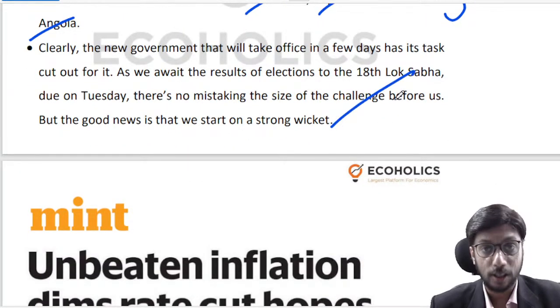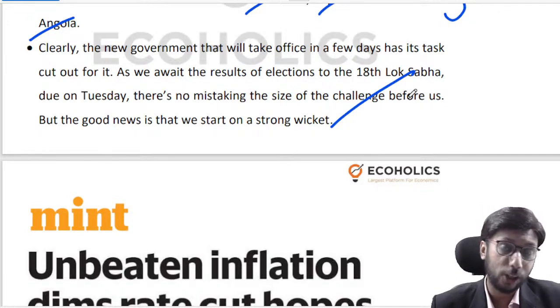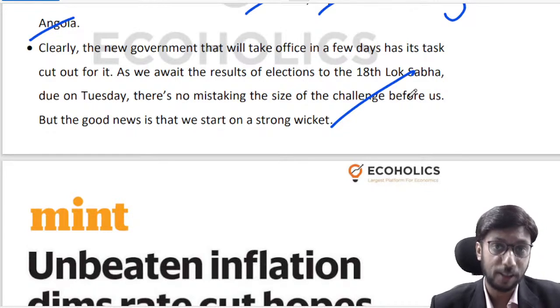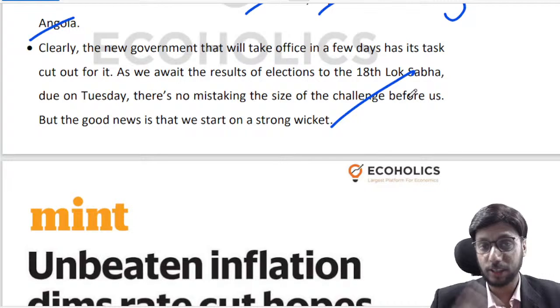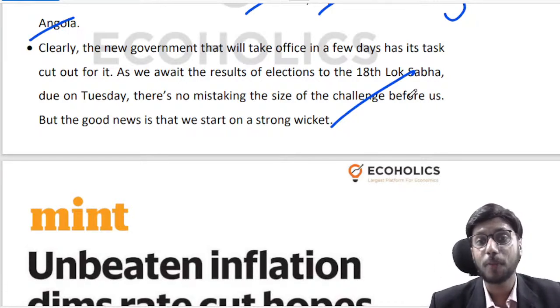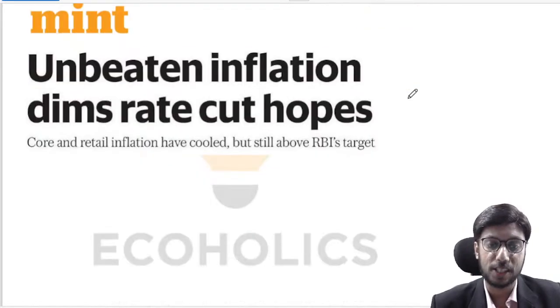So while the growth has to be there, it has to be cheered, it has to be applauded, it has to be broad-based, but we have to also ensure that it is inclusive, it is sustainable, it is long-lasting, because if we are able to grow at these rates for the next 10, 15, 20, 25 years continuously, then we will be able to make a serious dent on our per capita income rank. That is the takeaway from the second article.